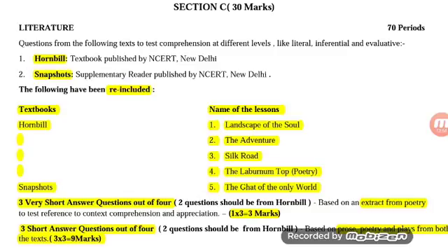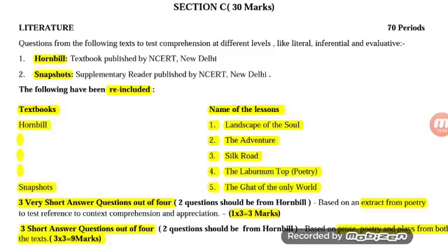Also, teachers should notice that the long questions will be specifically set from these two books, Hornbill and Snapshots only. There will not be any question from any other novel. Now, instead of the novel, the earlier removed chapters from Hornbill, like Landscape of the Soul, The Adventure, Silk Road, The Laburnum Top, and from Snapshots, The Heart of the Only World.